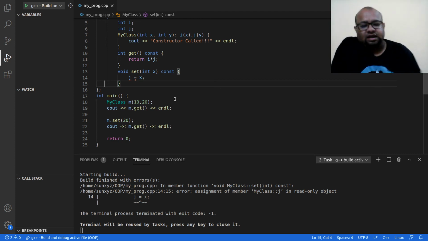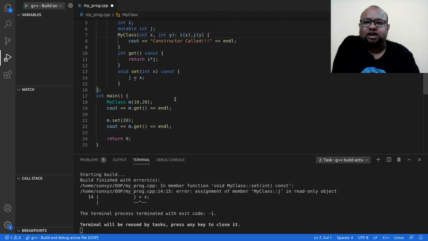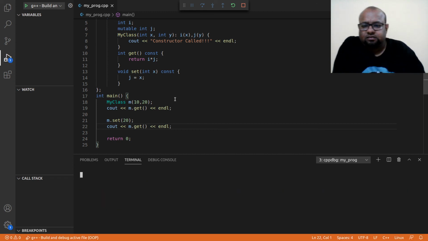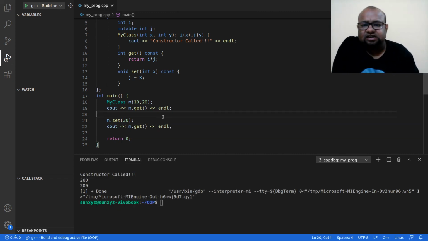Now say I write mutable in front of j. All right, and then I call this method. j I had initially set to 20, right? So I will now try to set it to 30.